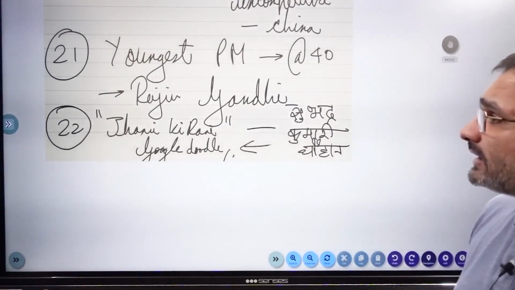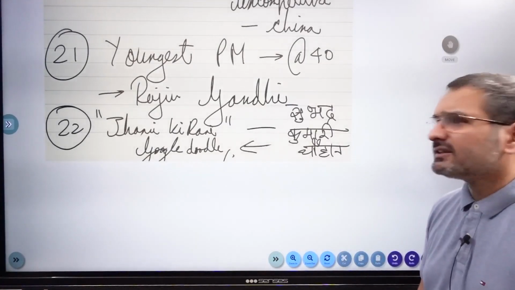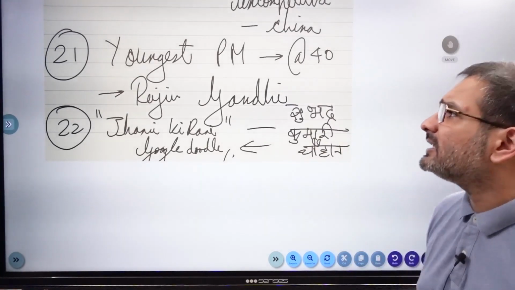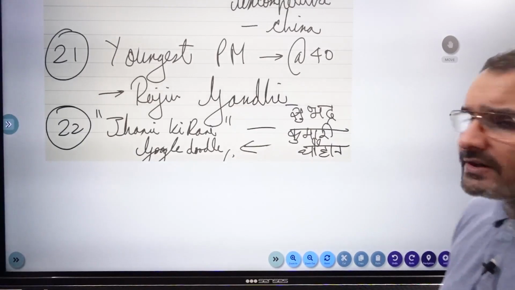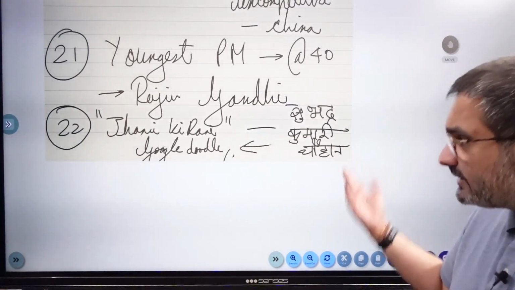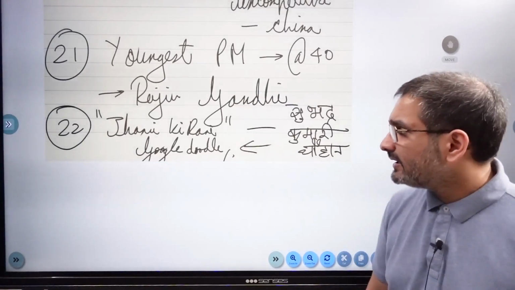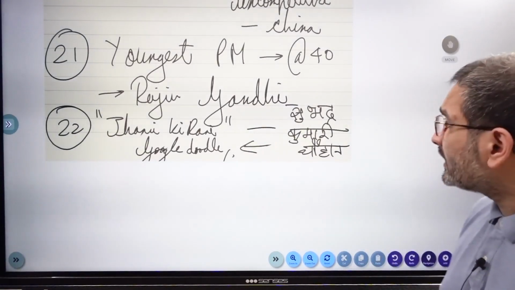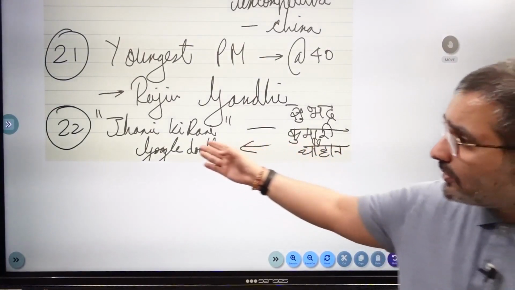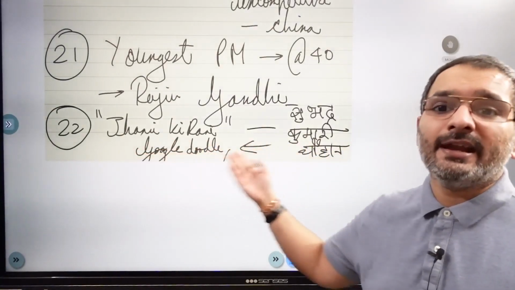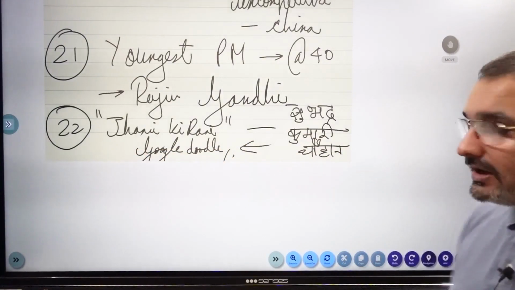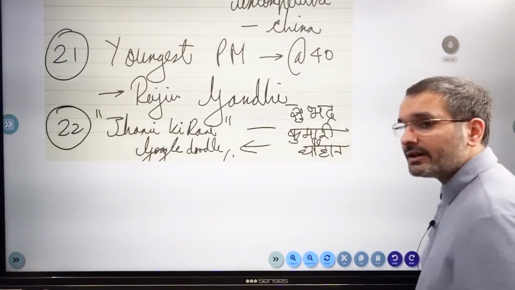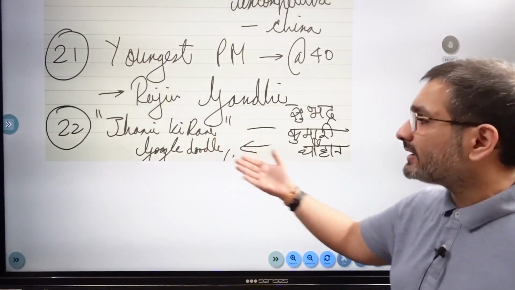ठीक है जी. And Rajiv Gandhi जी, this is again मतलब not a current affair, just popped up. एक article आ गया था उसके अंदर यही mention था. The youngest PM of India was Rajiv Gandhi at the age of 40 years when Indira Gandhi was obviously assassinated. Then Google Doodle basically made a doodle for Subhadra Kumari Chauhan, who wrote the famous poem झांसी की रानी, right? तो अब क्वेश्चन आता है तो इसके अंदर अब ये नहीं करेंगे कि सारे गूगल डूडल रट लेंगे ऑब्वियसली, but ये तो थोड़ा सा अब important है.